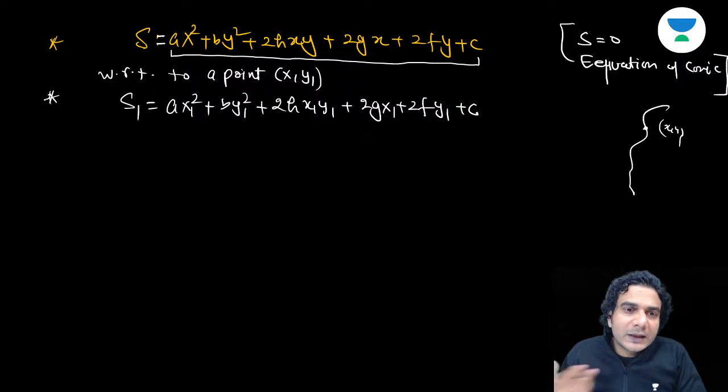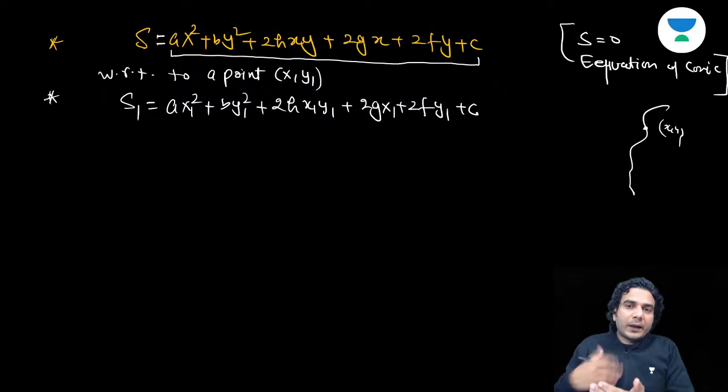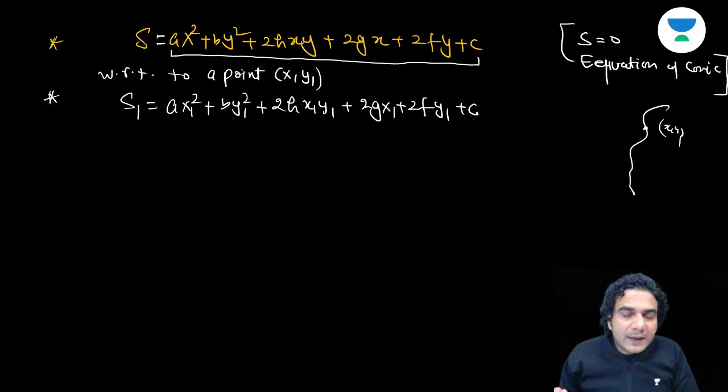I mean, this point will satisfy the equation because you have written all the terms to one side and the right hand side is 0. So any point on this curve must satisfy the equation. Because the right hand side is 0, the left hand side must be 0 if the point lies on the curve. If the point does not lie on the curve, then this value will not be 0. This value will be either positive or negative. So for a closed curve like a circle, a point inside the circle gives this value negative, and outside the circle, points will give this value as positive.